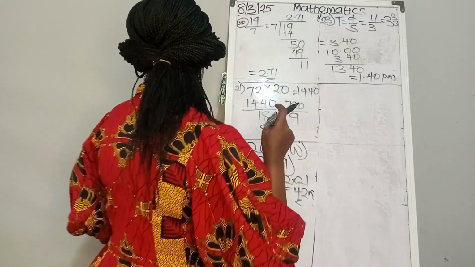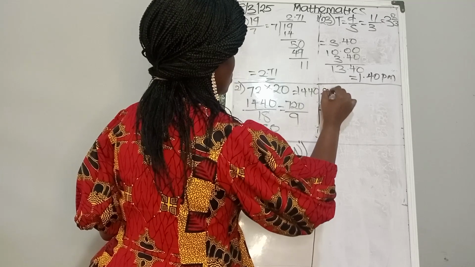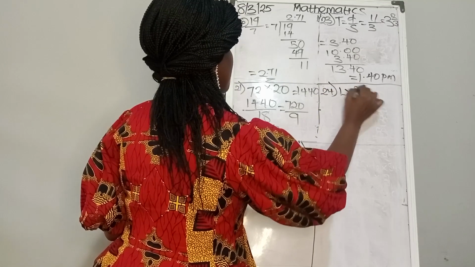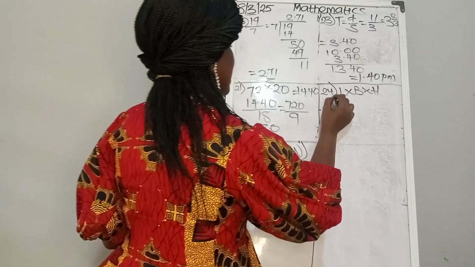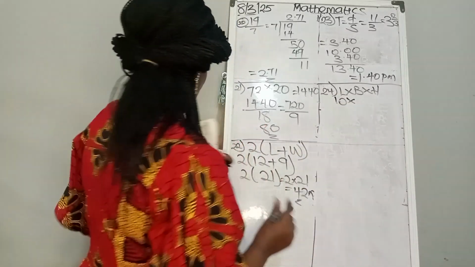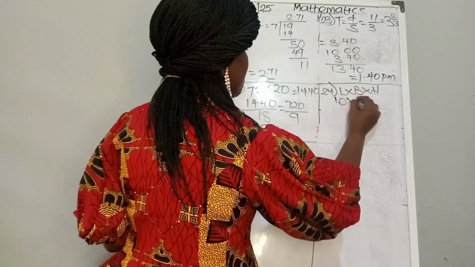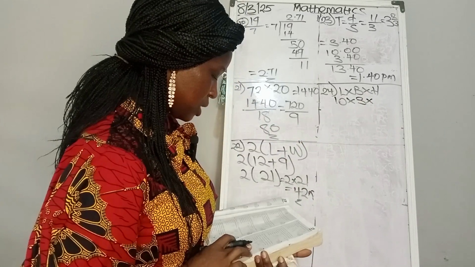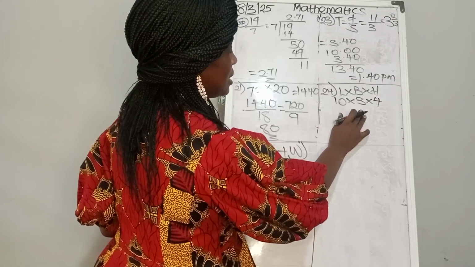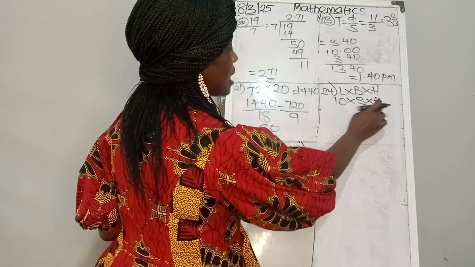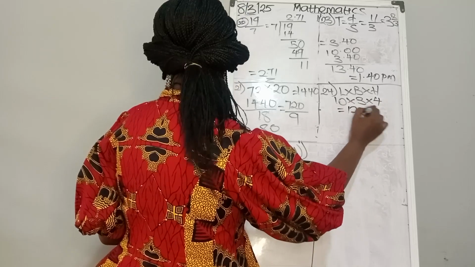Number 24, we have length times breadth times height. So let's take that. The length is 10, the breadth is what? The breadth is 3, and the height is what? The height is 4. So let's do this. 10 times 3, that is 30. 30 times 4, that is 120. And is that our final answer?